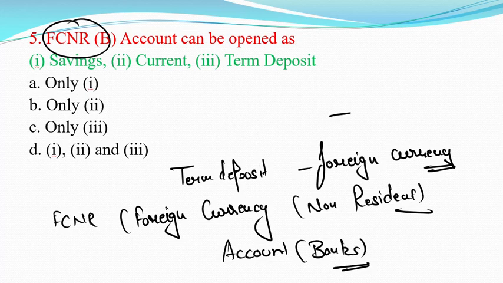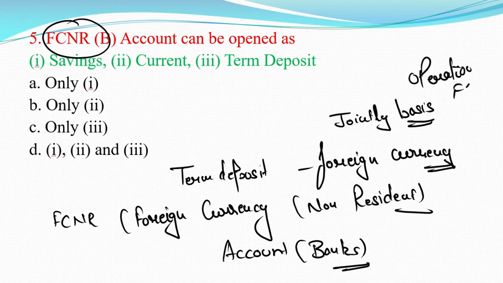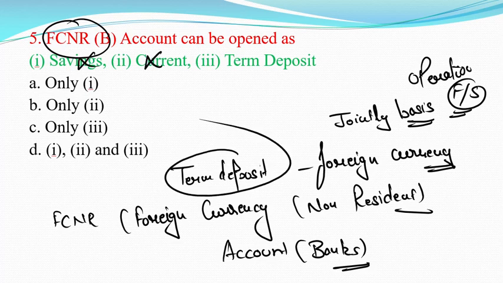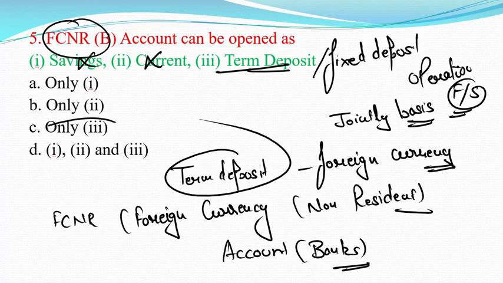This account is also opened on a joint basis like other accounts, and the operation is similar: former or survivor. And this account is only opened for a term deposit, not for savings, not for current. Only for term deposit or fixed deposit. So option C is the correct answer.